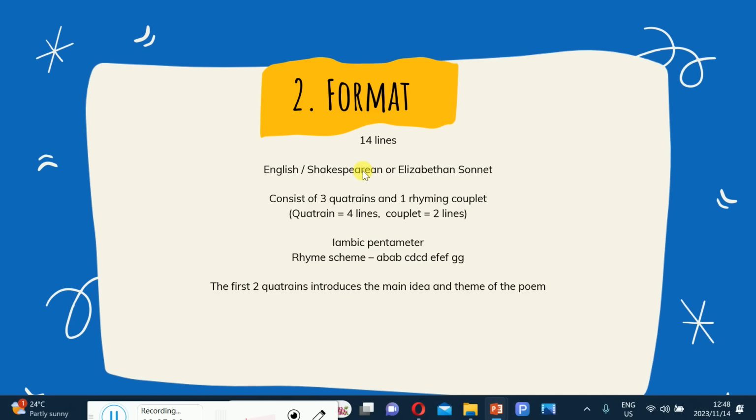If you don't want to call it Shakespearean sonnet, you can call it Elizabethan sonnet. And then it consists of 3 quatrains. What do you mean by quatrains? A quatrain means 4 lines, so it means the set of 4 lines.